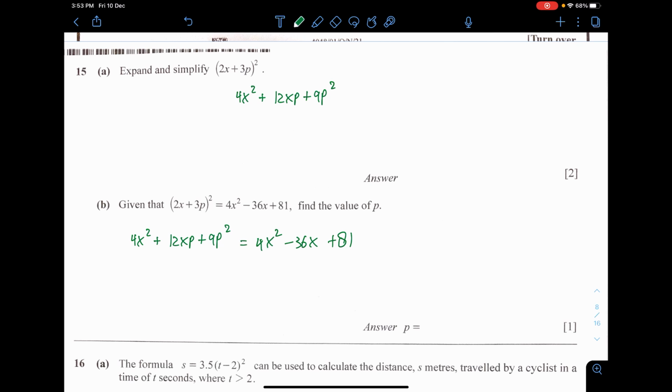Then I'll do a comparison. This and that, they are supposed to be the same. 12px equals negative 36x. Why are they supposed to be the same? Well, there is an equal sign, and both of them are the only ones that have x. So I can compare them like this. 2p equals negative 36, and then p equals negative 18. Oh wait, I forgot to put the 12, my bad. Negative 3, okay? And then p is negative 3. That's it, good enough, I guess.